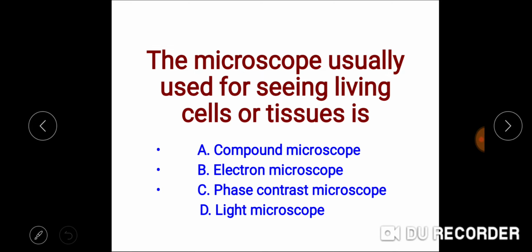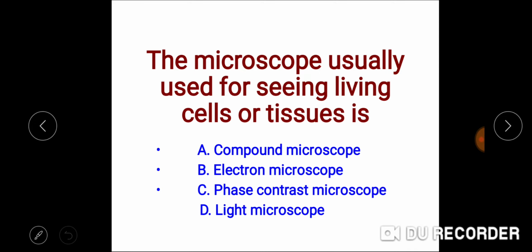They have low resolving power, and the specimen which we want to observe under the compound microscope, light microscope or bright field microscope is to be killed before seeing under these microscopes. So compound microscope and light microscope are not the correct answer.